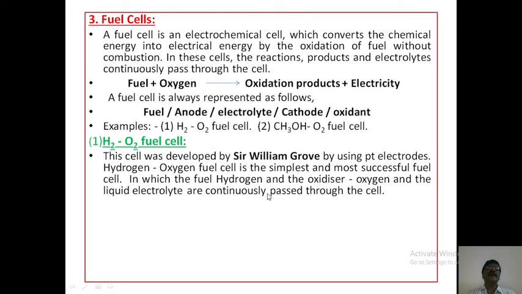That means, for construction of the hydrogen oxygen fuel cell, or any fuel cell, first collect the oxidant, fuel and electrolyte. In the hydrogen oxygen fuel cell, the fuel is hydrogen, the oxidizer is oxygen and the electrolyte is a liquid electrolyte, that is aqueous potassium hydroxide.